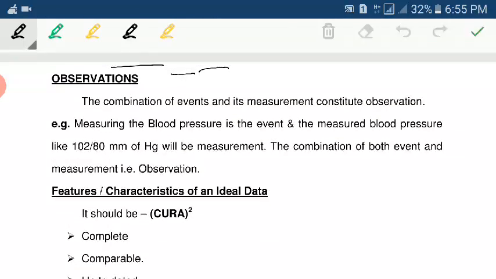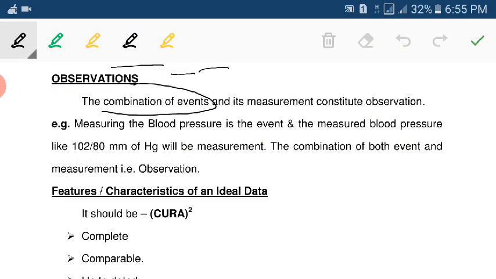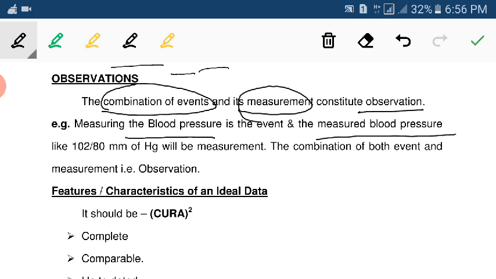Then what is observation? The combination of events and its measurements constitute the observation. Means observation includes 2 points: combination of events and its measurement. Example: measuring a BP is the event, and the measured BP, like 102 by 80 mm of Hg, will be the measurement. The combination of both event and the measurement is nothing but the observation.